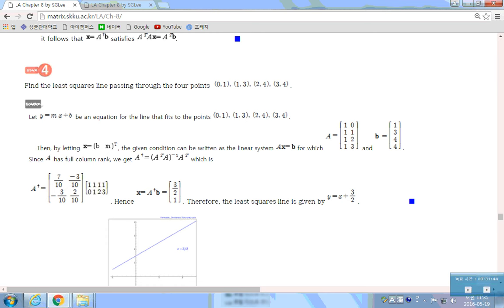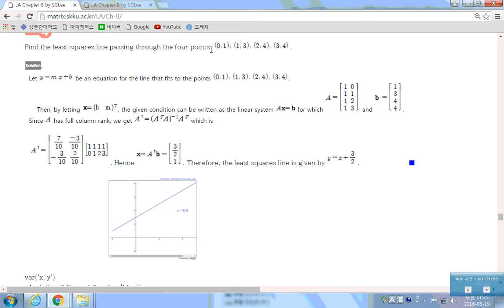Y is equal to M. So find the least square line passing through the 4 points. Find that least square line passing through the 4 points. We have 4 points. We are looking for the line that best fits these 4 points. Let's say Y is equal to MX plus B. Then for the line fit that best fits the points 0, 1, 1, 3, 2, 4, 3, 4.